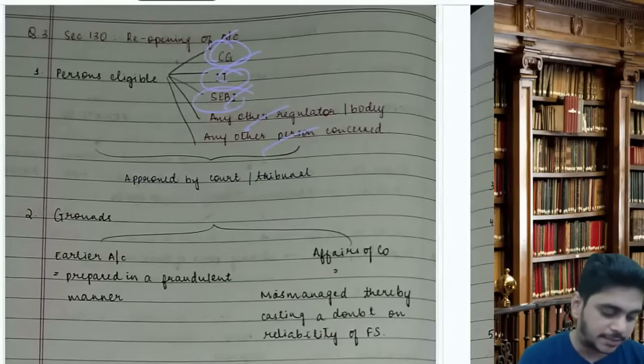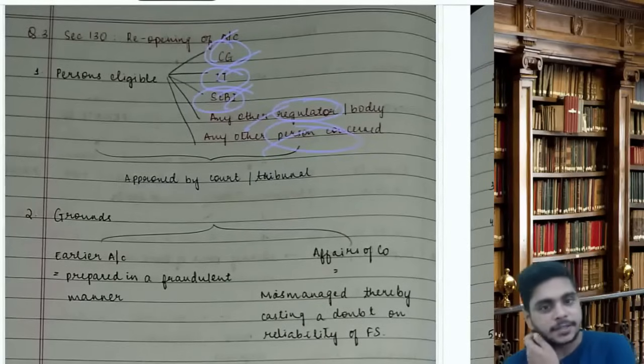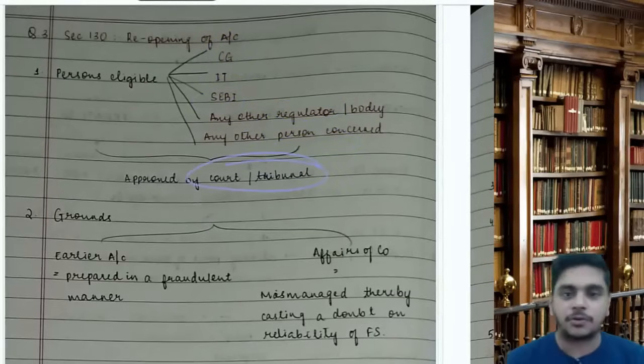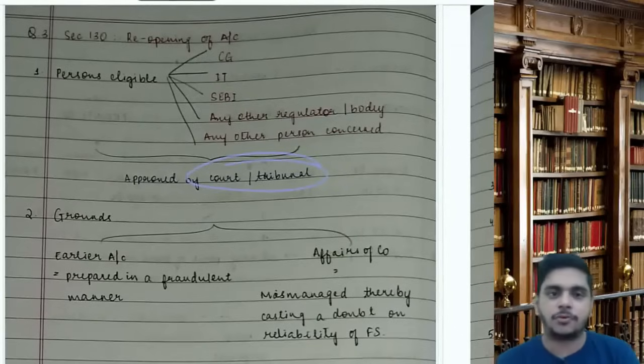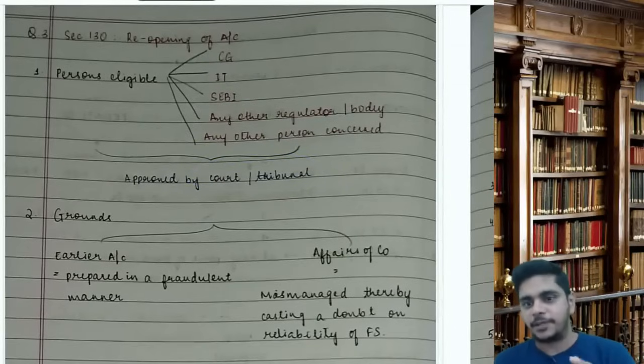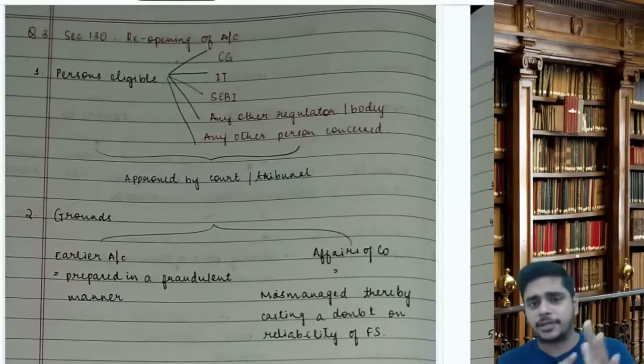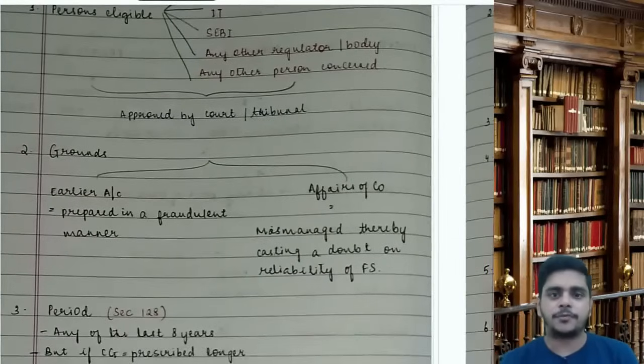CG, income tax, SEBI, regulator or any other person concerned can reopen the books. However, they would need someone's approval. Who will give the approval? The court or tribunal. The 5 people can reopen the books: central government, income tax, SEBI, any other regulator or any other person concerned. But it should be approved by court or tribunal.